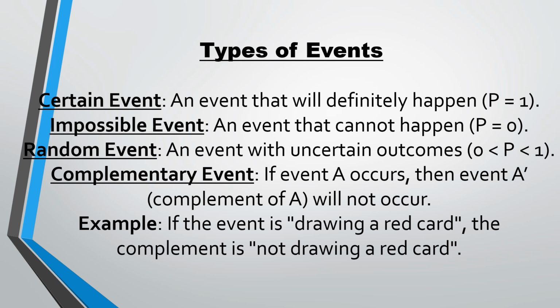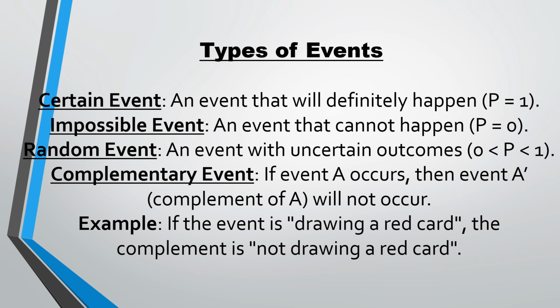Okay, so next thing is types of events. What different types of events you can have. As I told you before as well, a certain event is the event which will definitely happen, like the sun will rise today. So obviously the sun is going to rise, right? So the probability of those events is always equal to 1. Okay, those are certain events.